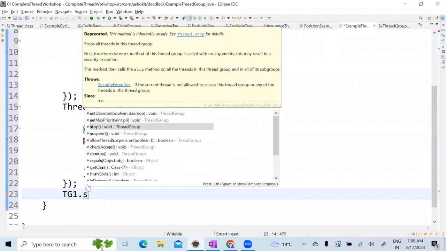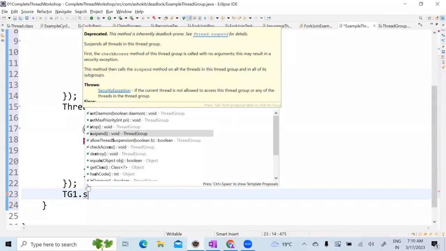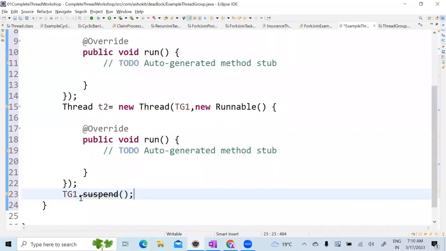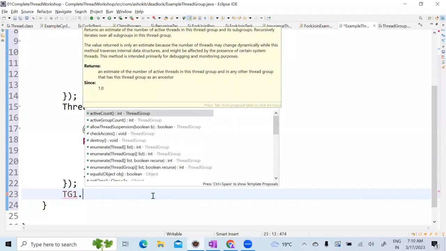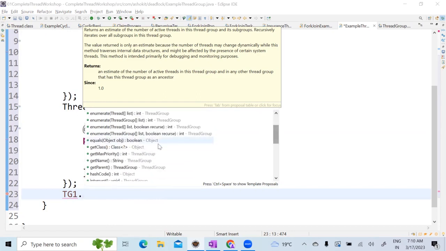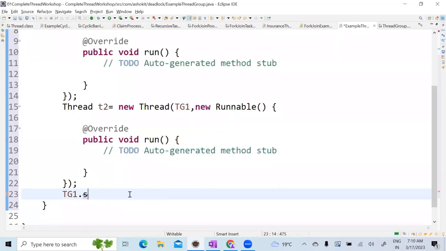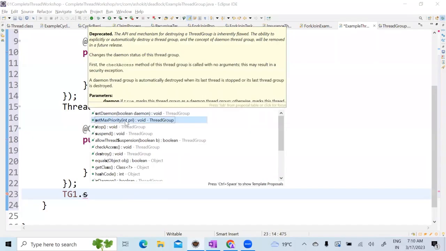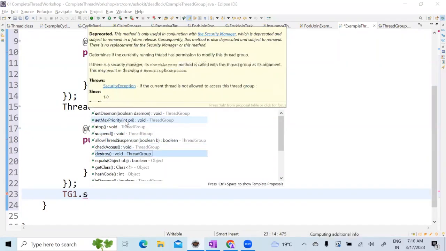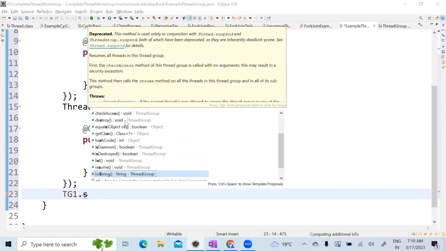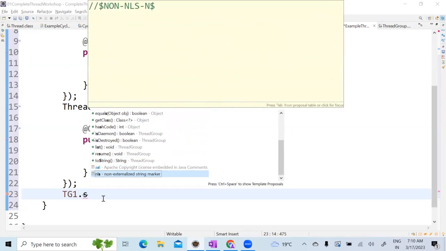So you can suspend all the threads. If you suspend the thread group, then all the threads under this thread group will be suspended at once. So the advantage of thread groups is some of the operations you can perform at a time on all the threads. Look at here, these are the methods, but generally used methods are, look at here: set daemon, set max priority, suspend, check access, destroy. So these are the methods that you can use on the thread group.